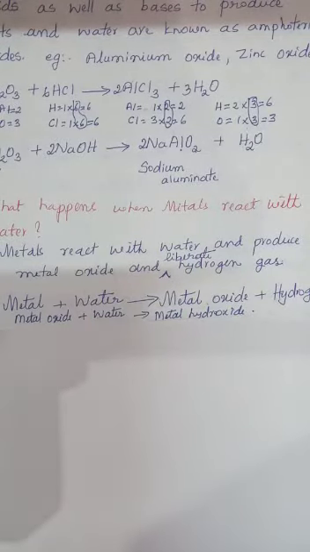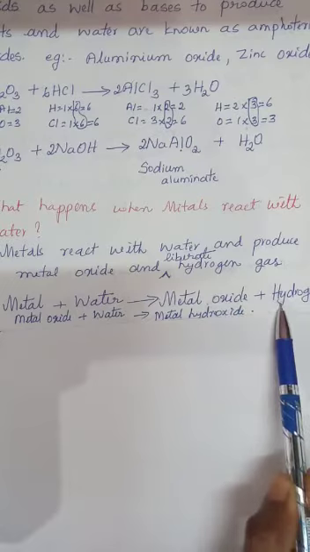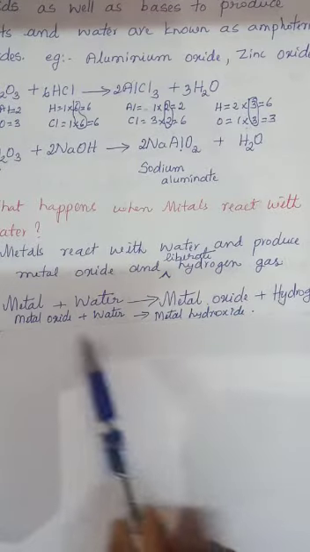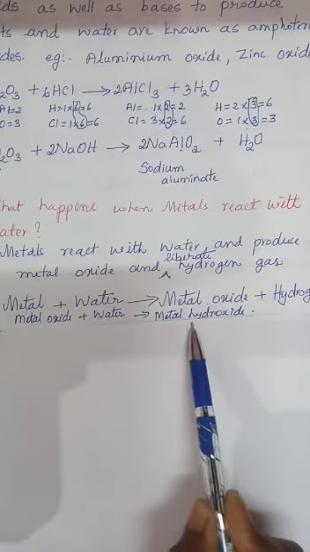What happens when metals react with water? Metals react with water and produce metal oxide and liberate hydrogen gas. Metal oxides that are soluble in water dissolve in it to form metal hydroxide.